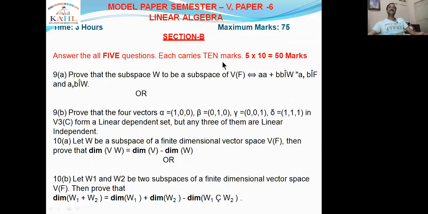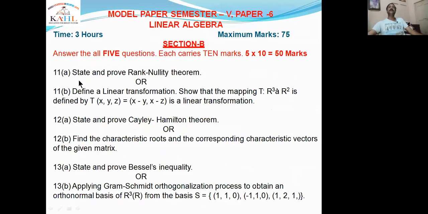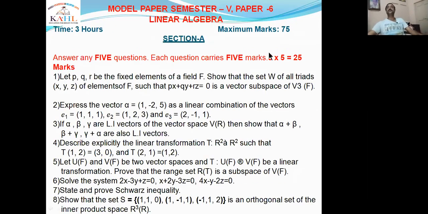So we go to the next section, section B. From each and every unit, we get only one essay question with internal choice. That is, the 9th question is 9A or 9B, with internal choice. The 9th question is from unit 1, the 10th question is from unit 2, the 11th question is from unit 3, the 12th from unit 4, and the 13th from unit 5. All these are with internal choice, and each question carries 10 marks. The 5 tens are 50, the short answer questions are 25, and the total is 75 marks.